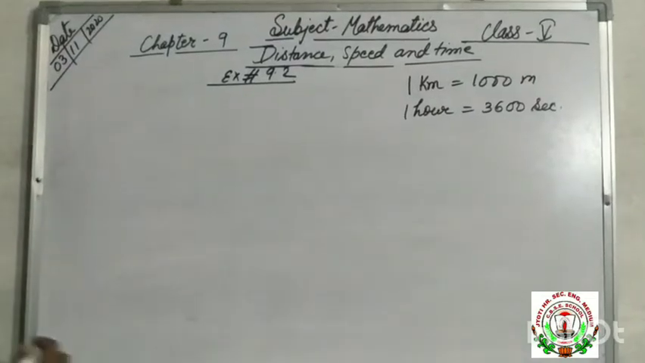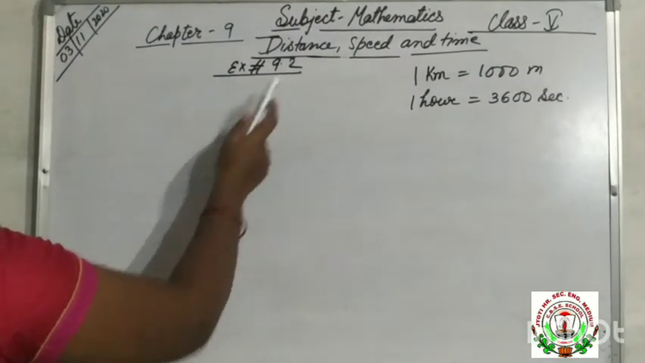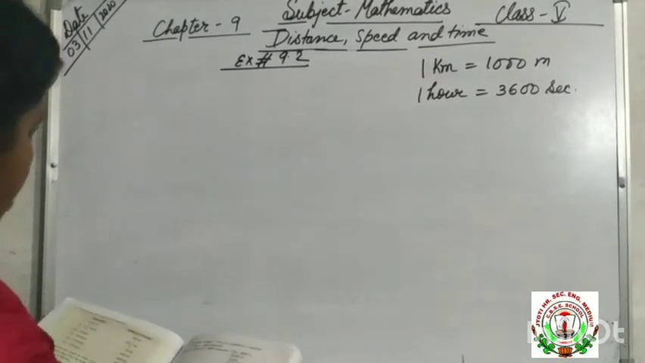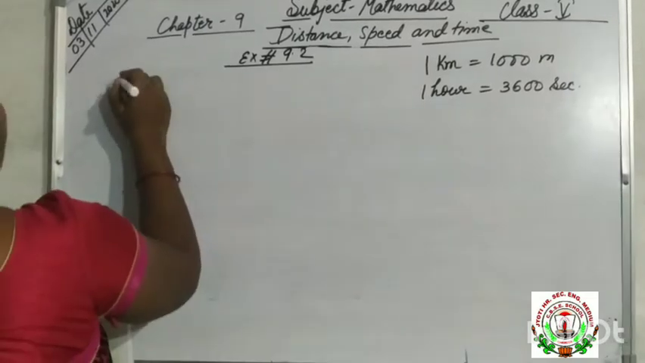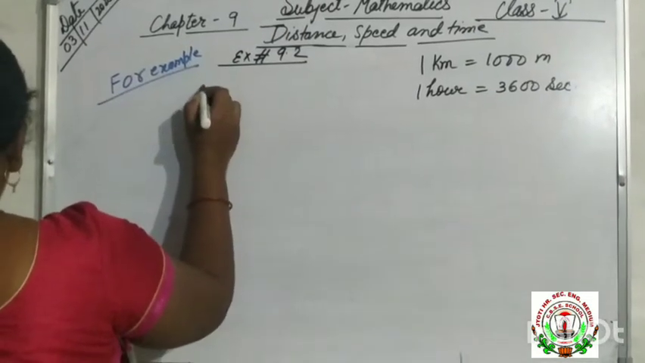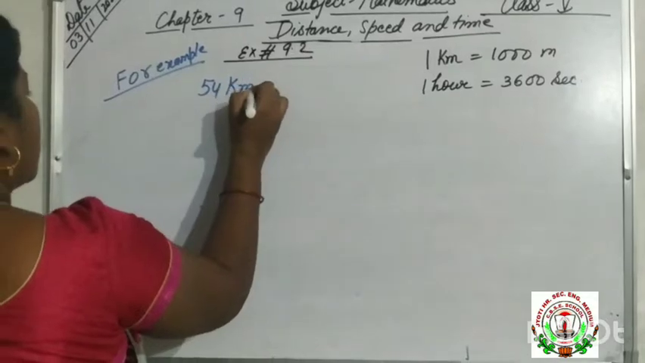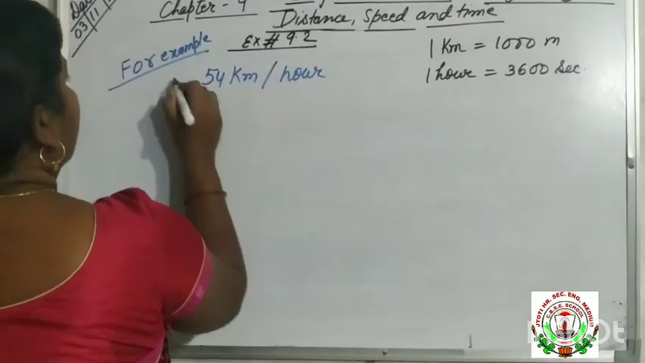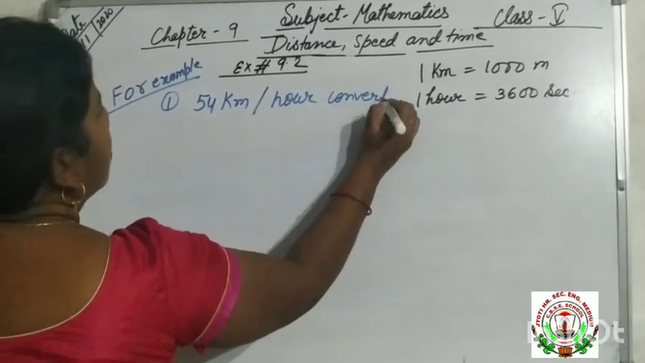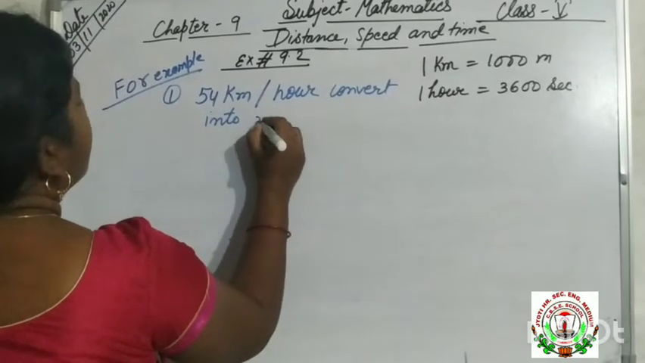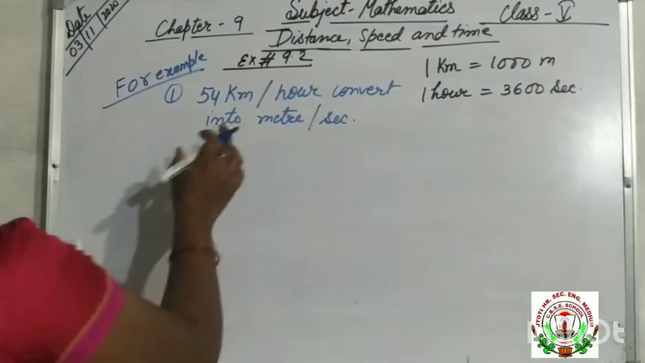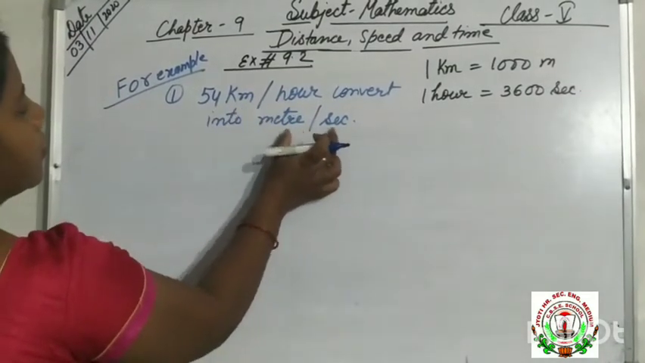Morning children, let us continue exercise 9.2. In this chapter, first we will learn how to express speed in different units. Now for example, I am explaining. Suppose the question is given as 54 kilometer per hour. Okay, this we have to convert into meter per second. We are changing the unit from kilometer per hour to meter per second.